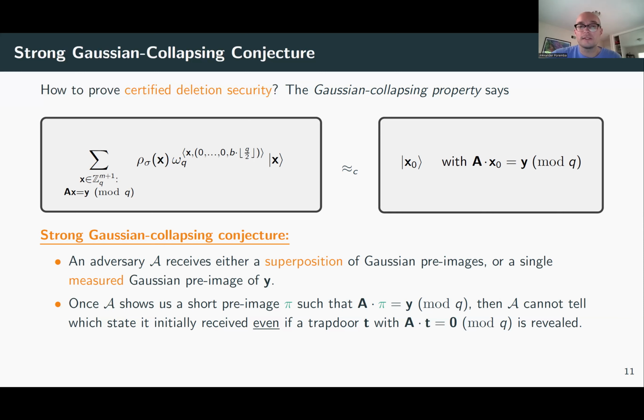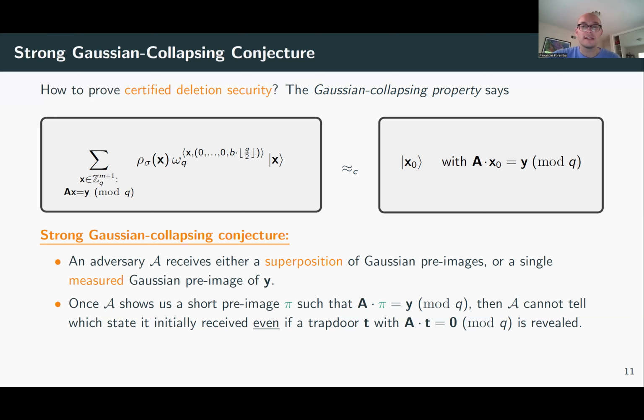The experiment is something like this. I have an adversary A, and I either give it a superposition of Gaussian preimages or a single measured Gaussian preimage, so one of the two. In the second step of the experiment, the adversary will reply with a certificate and show us a preimage that satisfies A times pi equals Y. And we check whether it is valid.